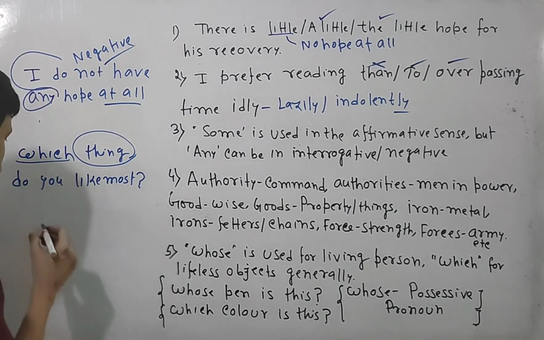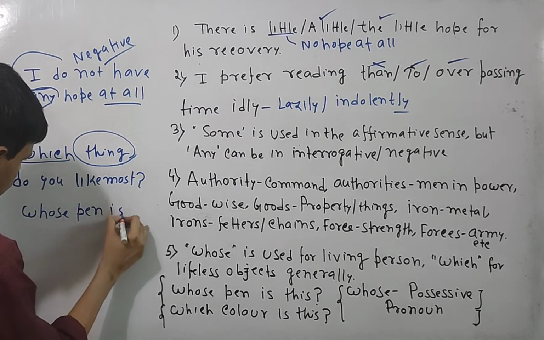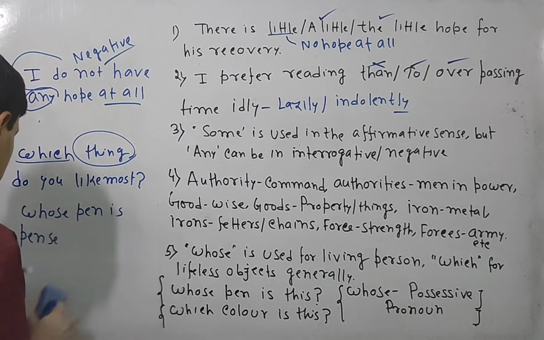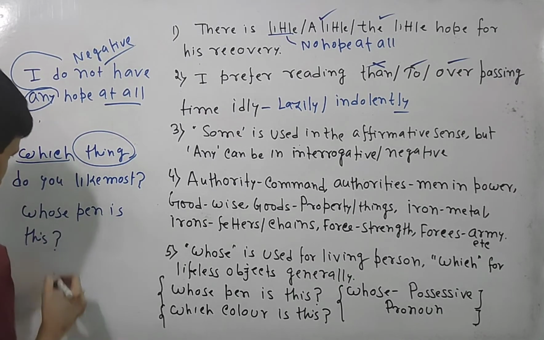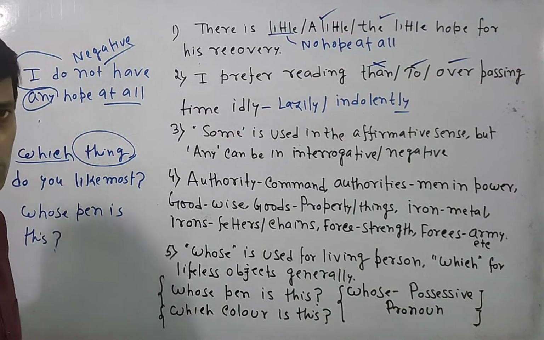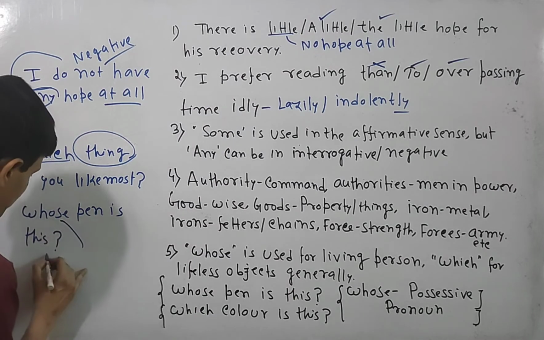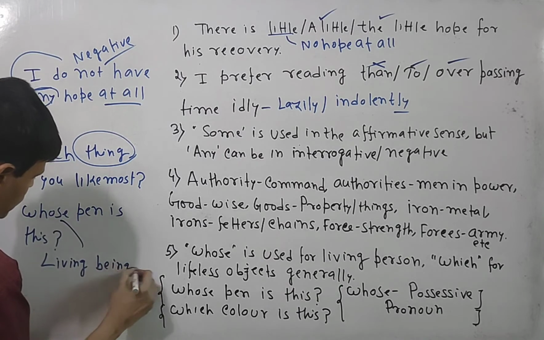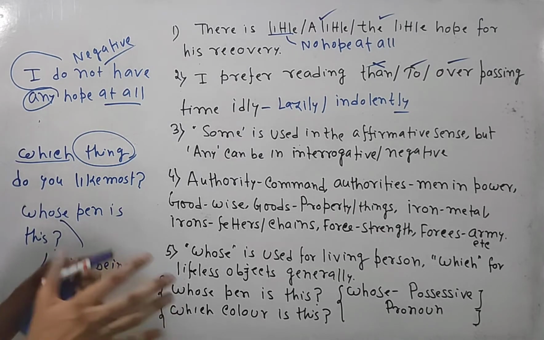On the other hand, if I say whose pen is this, the answer is my pen or your pen, something like that. So automatically it indicates some kind of living being. So in case of a living being, we can easily use whose, but in case of a non-living being or lifeless thing, we can use which in general cases.